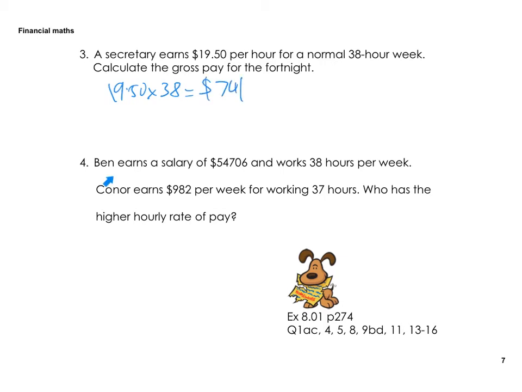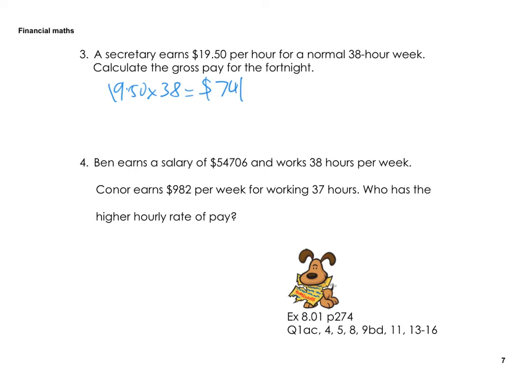Question 4. Ben earns a salary of $54,706 and works 38 hours a week. Connor earns $982 per week for working 37 hours. Who has a higher rate of pay? So you've got to make these the same kind of level so you can compare them. So out of curiosity, let's make it an hourly rate.